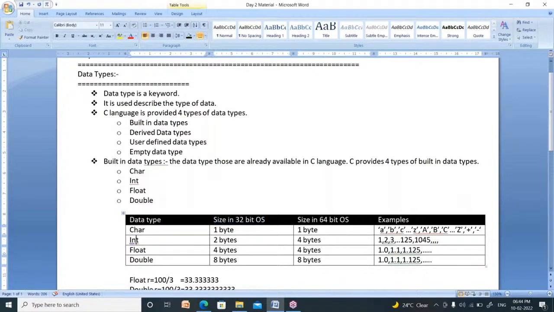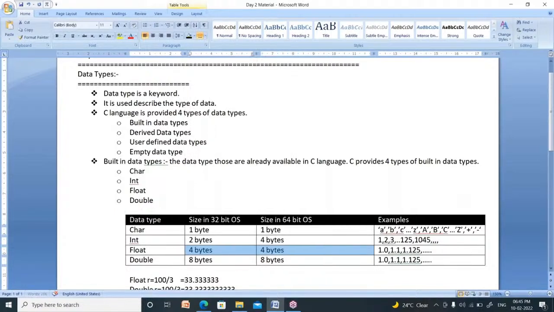The size of character in 32-bit operating system is 1 byte, in 64-bit also 1 byte. The size of integer in 32-bit is 2 bytes, whereas in 64-bit it is 4 bytes. The sizes of float and double are the same in both 32-bit and 64-bit operating systems.